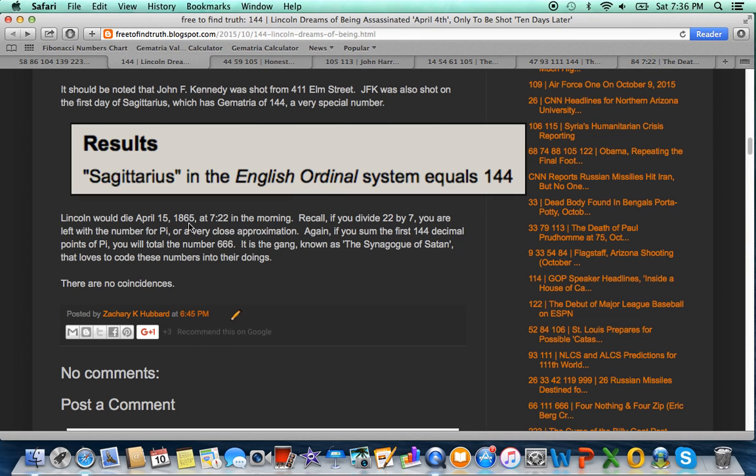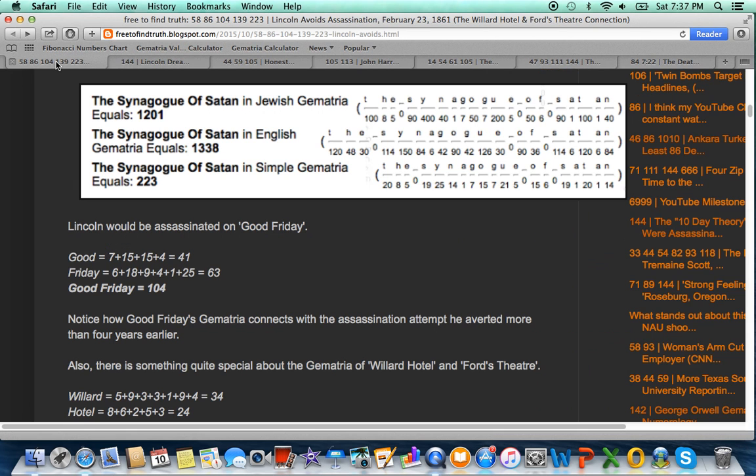Lincoln, it said he died at 7:22 in the morning. What's interesting about this number 722 is that if you divide 22 by 7, you get 3.14 decimal points, repeating, the number for pi. And remember, if you sum the first 144 decimal points of pi, you get the number 666. The phrase mark of the beast also equals 144. Mark of the beast refers to the number 666.